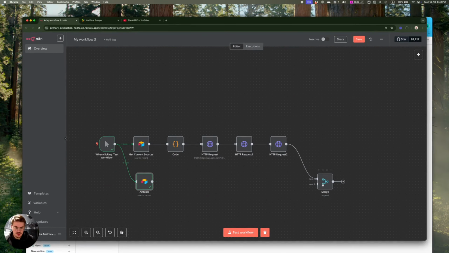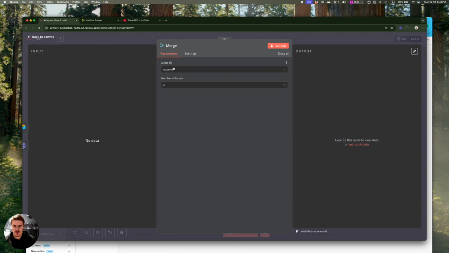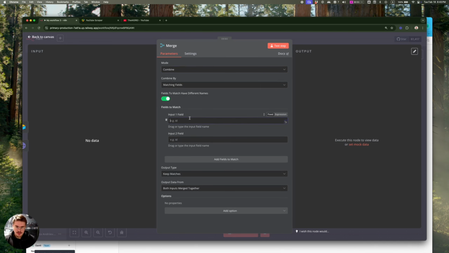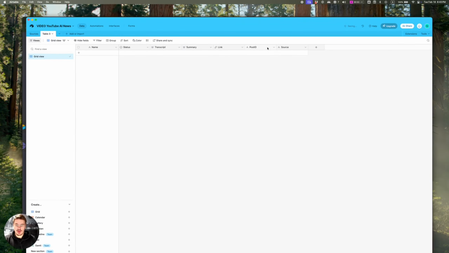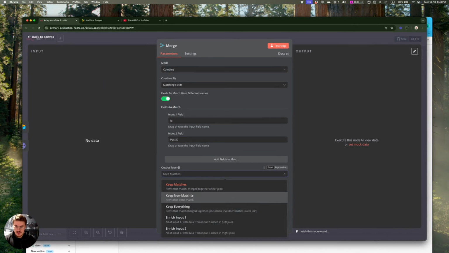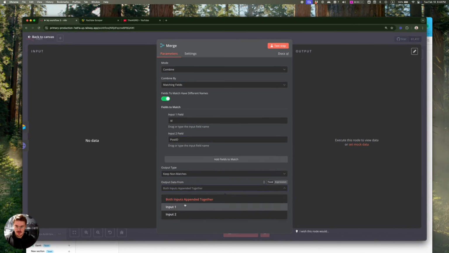And then we'll connect it. And here you will need to choose combine, and then fields to match have different names. The input one field is going to be called, I think, ID, and the second one is going to be called post ID. This is because we named it post ID on Airtable. Then for keep matches, we're going to keep the non-matches, and we're going to keep everything from input one. Essentially what it's doing is making sure that we're not grabbing any duplicates from the Apify scraper, and we're not adding them to Airtable.